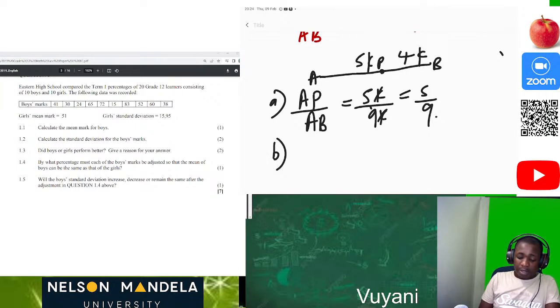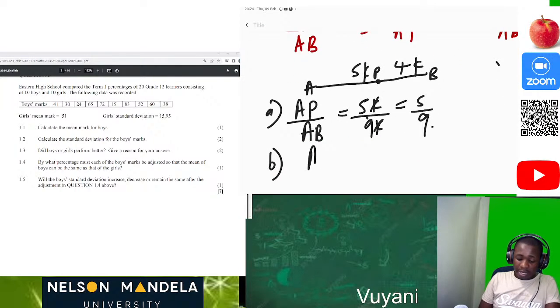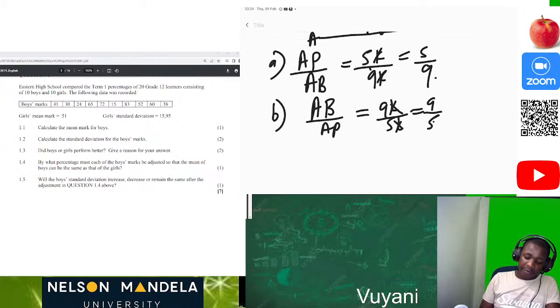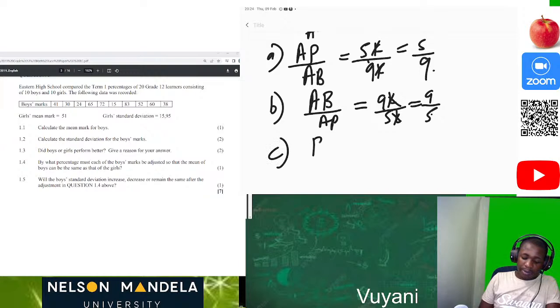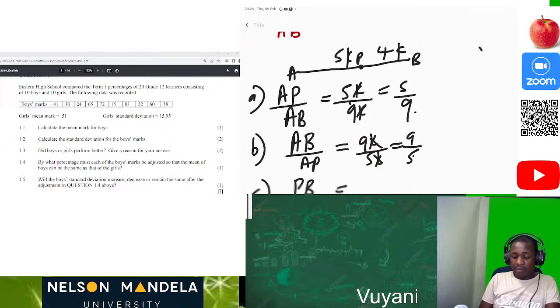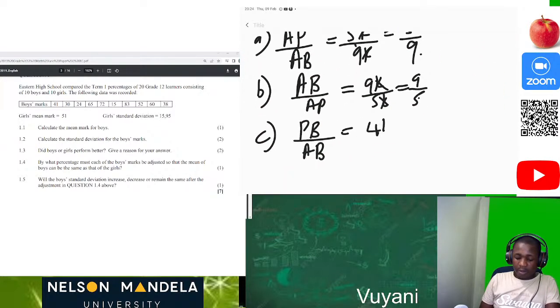On B, we said AB over AP, so this will be 9K over 5K. We divide, and we now have 9 over 5. Then C, we said PB over AB. That's easy because we know that PB is 4K over 9K, so now we have 4 over 9.